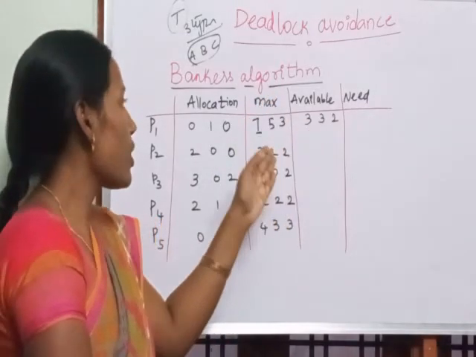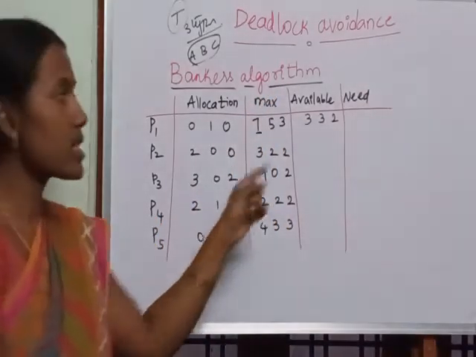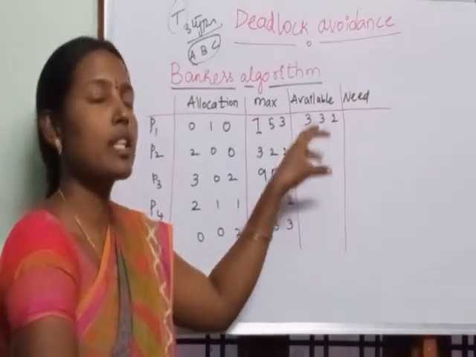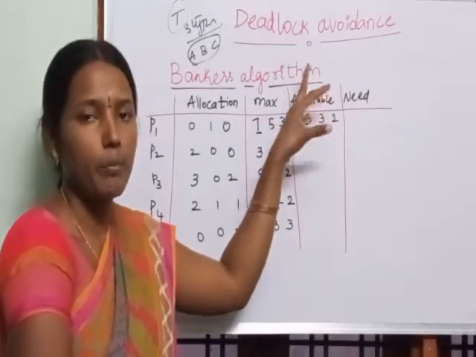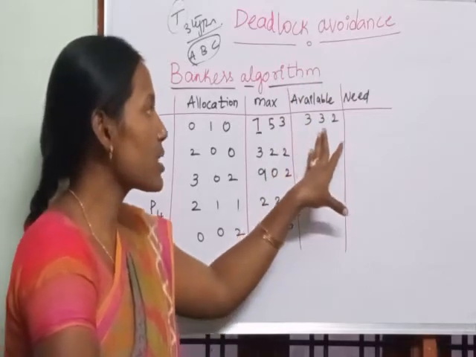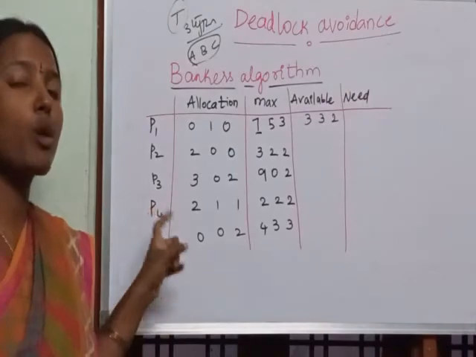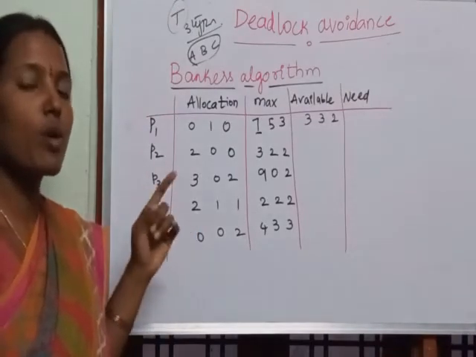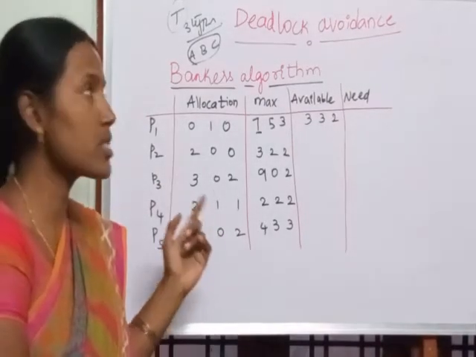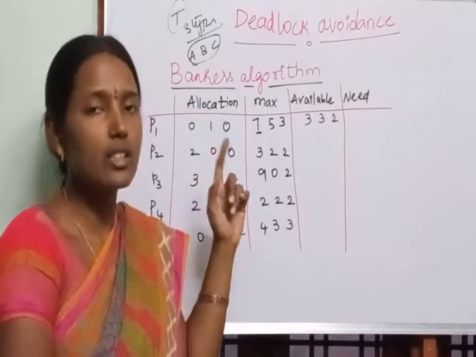Which process it has to give the resources to first depends upon the banker's algorithm.